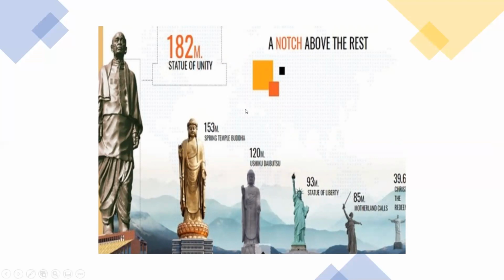Next, these are the different statues. See here, this is the Statue of Liberty. Already we know it is in the USA. Remaining statues, you find out where they are. Height wise these are there. You find out in which countries they are.